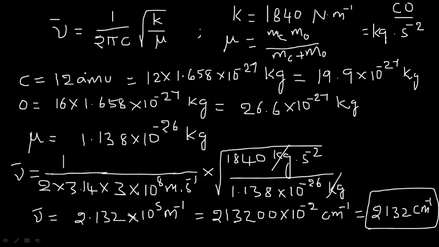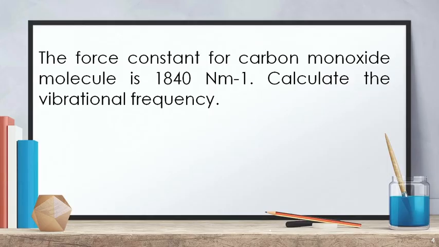So we have to observe clearly what is the data given in the question. Is there any change in the units? If at all changes, what are the proper changes? That is the main thing actually in the solving of a problem. Okay. So if at all the correct units are changed, then the answer comes out to be the correct value. Like this you can find for any problem, right? So the frequency that is calculated in terms of centimeter inverse is 2132 centimeter inverse, right?